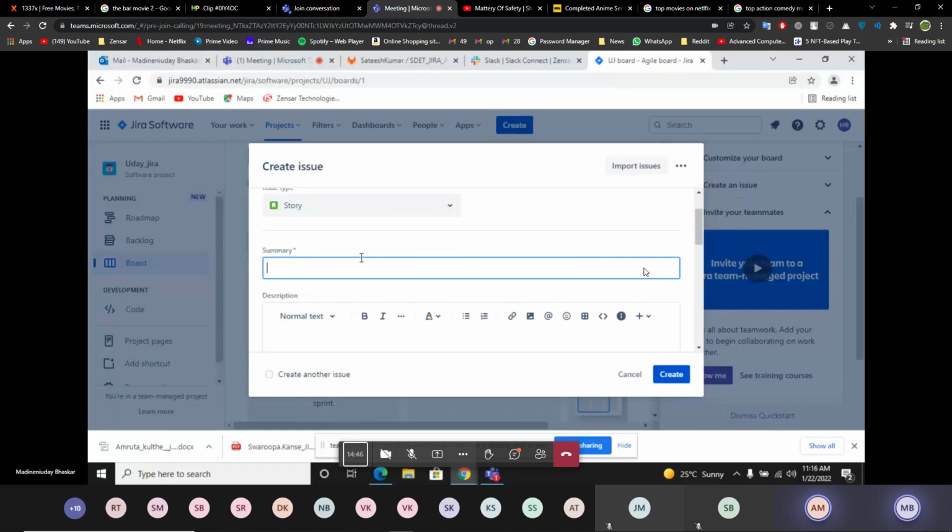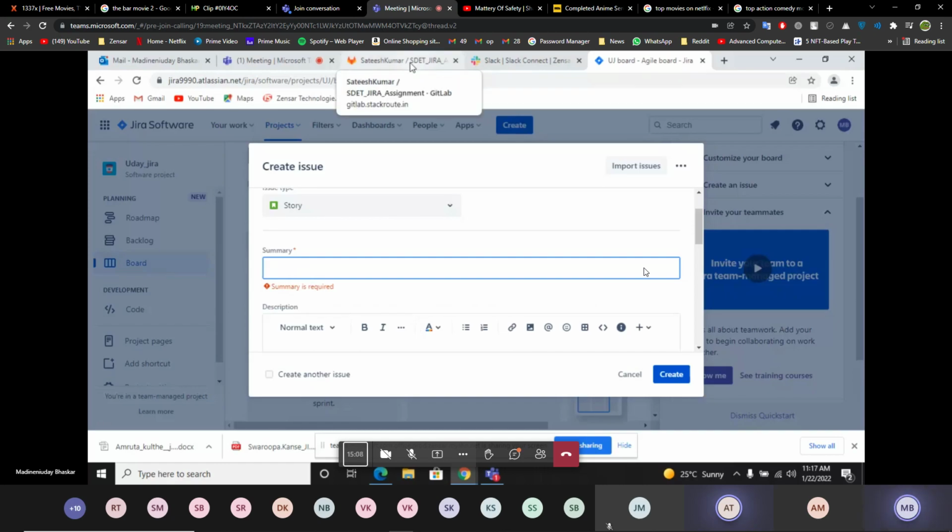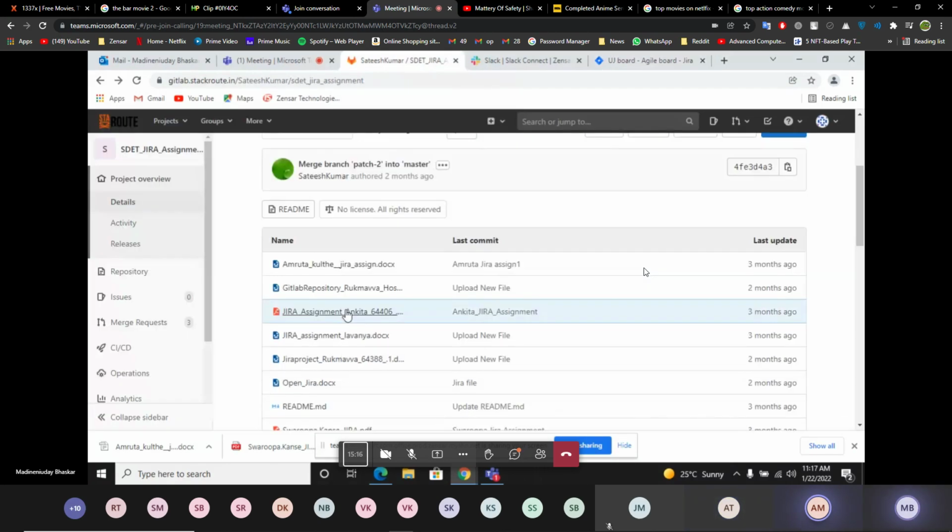So summary, you can write anything, like we have to create a project or we have to manage a project, or automation testing, anything. Okay, so sir has given the description. It is the actual task, right? That you need to create a user registration. It is an example of a task we assign. You can write that here also, or anything. We have to create a project.